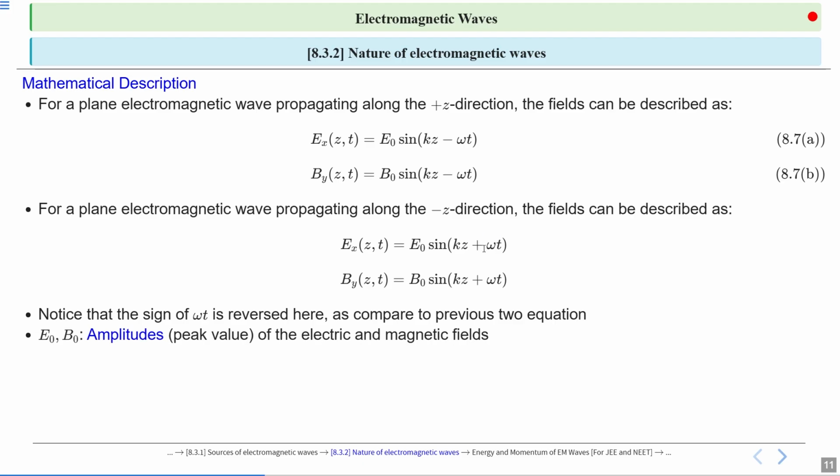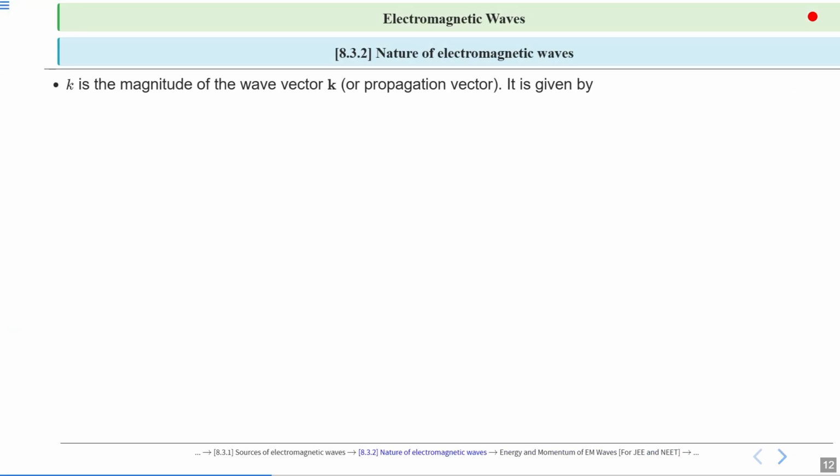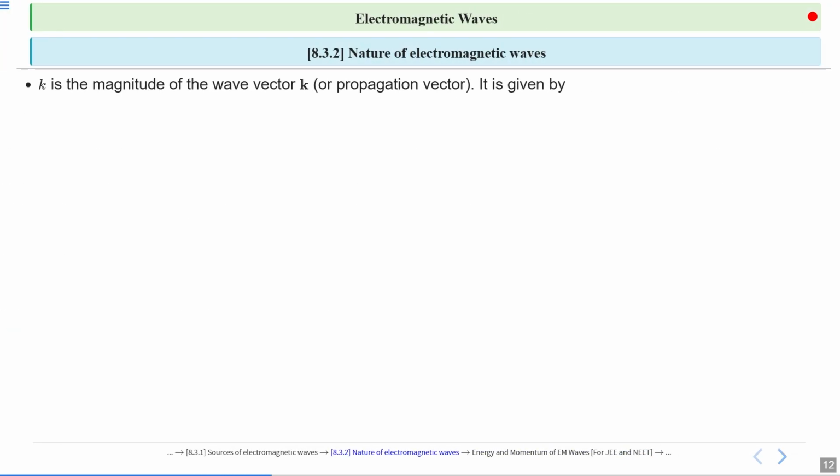E naught and B naught are the amplitudes of the electric and magnetic fields. Omega is the angular frequency, omega equals 2 pi nu, where nu is the frequency. What is k? k is the magnitude of the wave vector, or propagation vector. It is given by k equal to 2 pi by lambda.